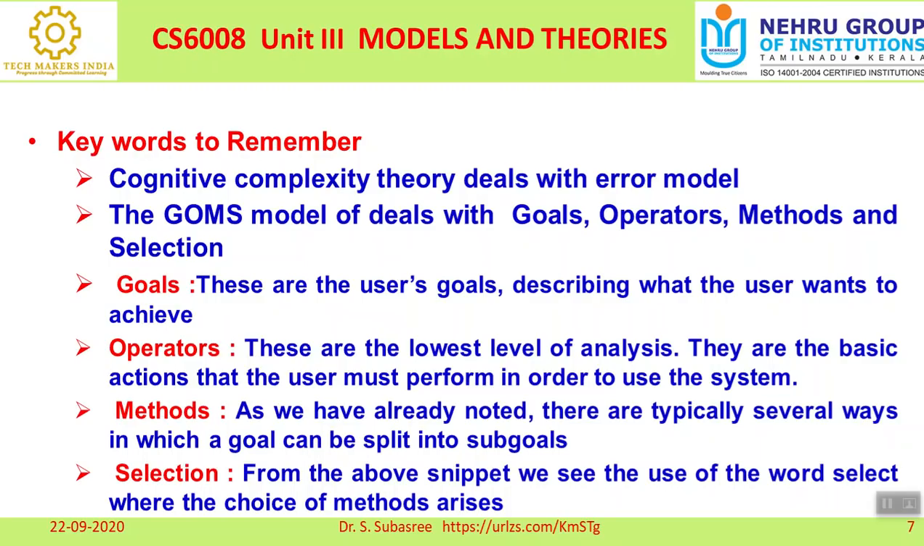The last one is selection. From the above snippet, what is the meaning of snippet? It is nothing but the collection of methods. We can see the use of the word select where a choice of methods arises. Several searching techniques are there, and from that we are going to identify a particular technique based on our requirement. That is very, very essential.